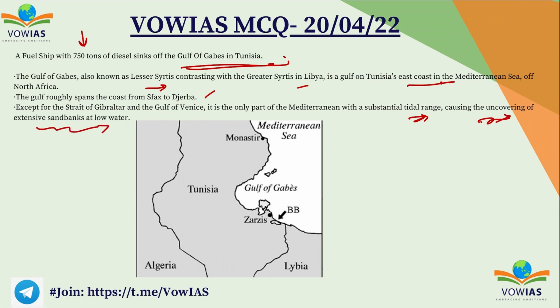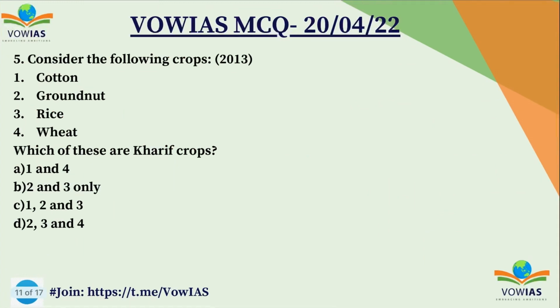So you can see here, this is Tunisia, this is the Mediterranean Sea, this is Libya over here, and this is the Gulf of Gabes. Here you have Algeria, so it's over there. So you can say that it's near the Mediterranean Sea, which is near to Africa, not surrounding it. Now let's look at the last question of the day.